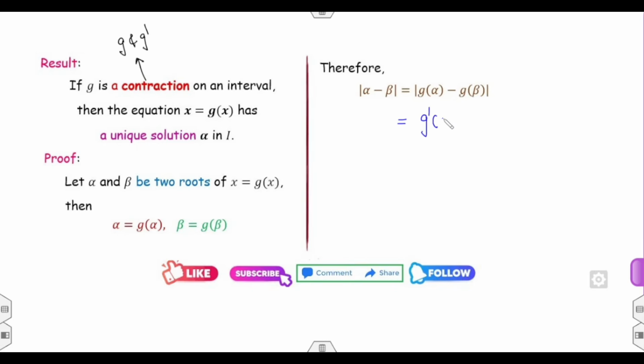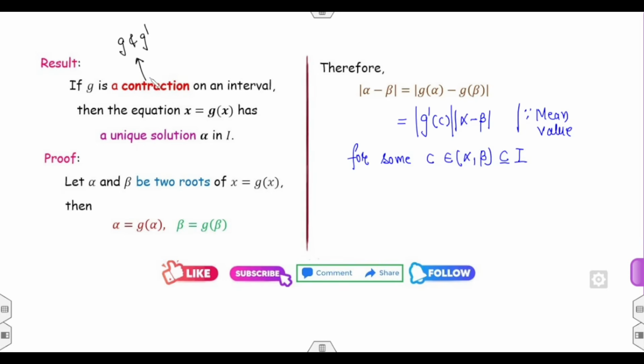That means g prime of c into alpha minus beta. Because of the modulus, I can take it as a modulus by using the mean value theorem, where c lies between alpha and beta, and that is a subset of the interval I. Fine.